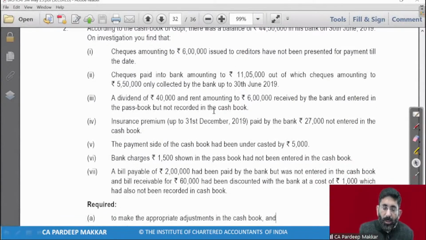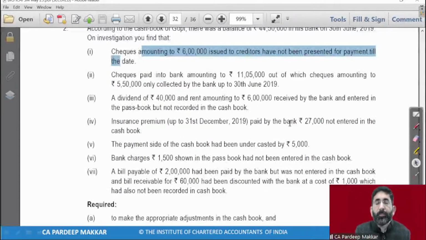let's start with it. Now you have to tell me whether it will go to adjusted cash book or BRS, and simultaneously you have to tell me whether it will be added or deducted. And for BRS, let it be very much clear, our target is passbook. While preparing BRS, our target is passbook as balance as per cash book is given to us. Okay. Checks amounting to rupees 6 lakh issued to creditor have not been presented for payment till the date. It will go to BRS or adjusted cash book, and it will be added or subtracted in that. Start.